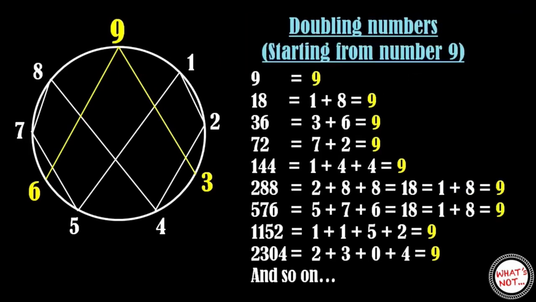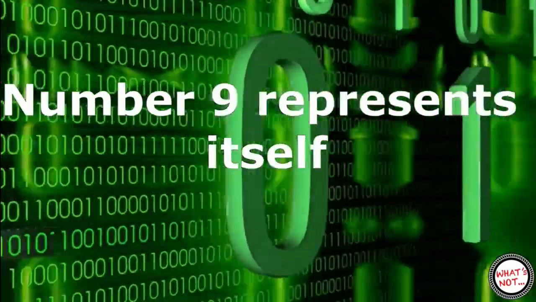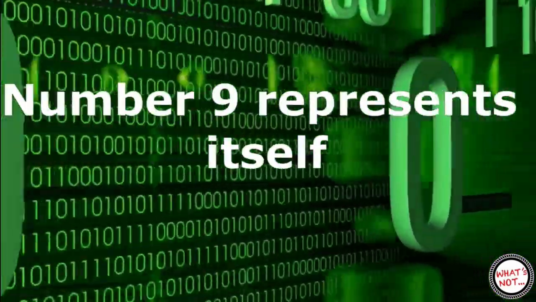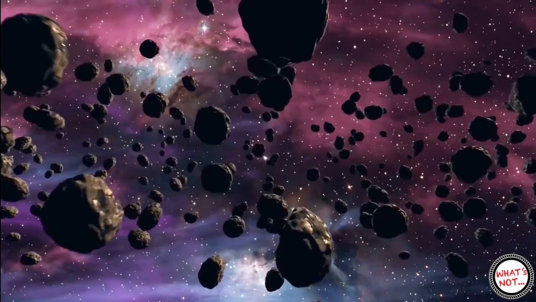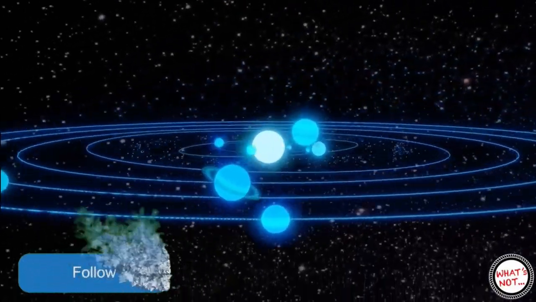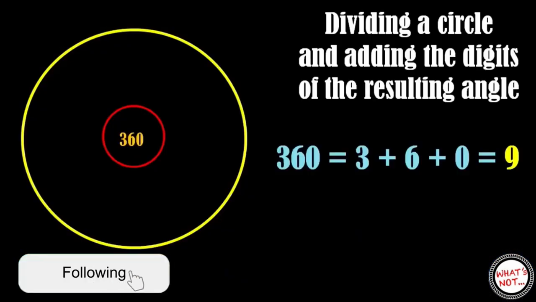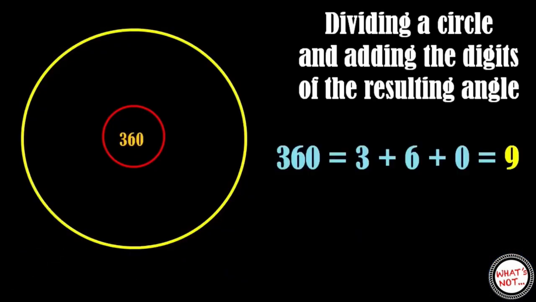So we see whether we double or halve the numbers starting from number 9, we always get the number 9 only. It implies that the number 9 represents itself. Now let me show you how powerful the number 9 is and how it is present everywhere in the universe. Let's start dividing a circle and see the sum of digits of all the results.